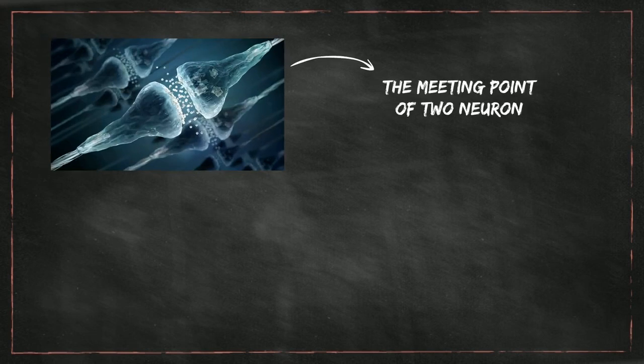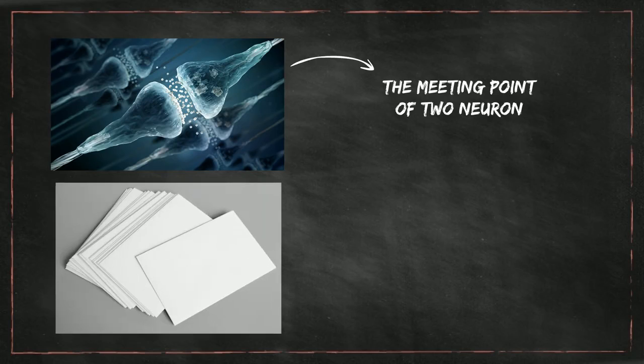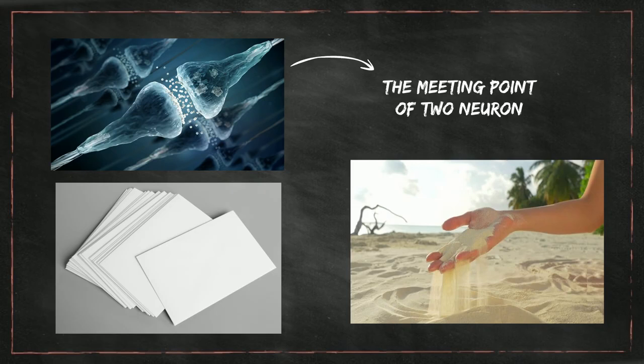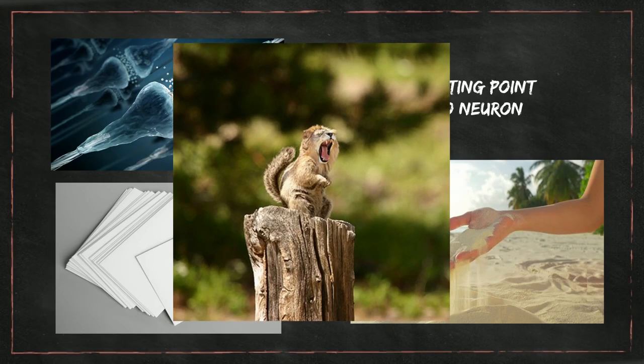Synapse, the meeting point of two neurons. It is said to be 1,000 times thinner than a piece of paper, more numerous in you than sand on the beach, and proof that the smallest thing can sometimes be the most powerful.